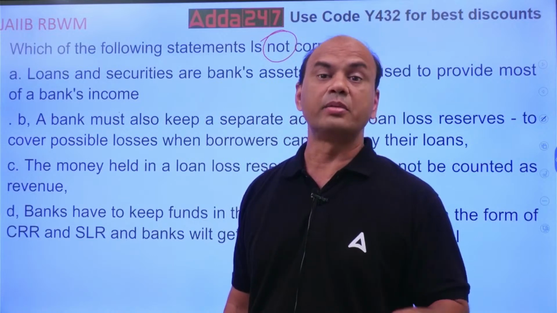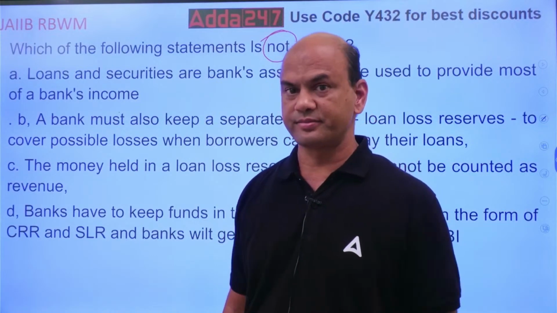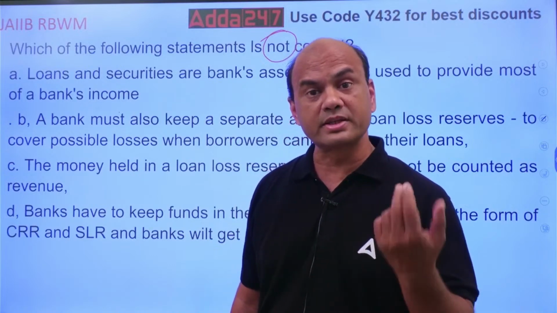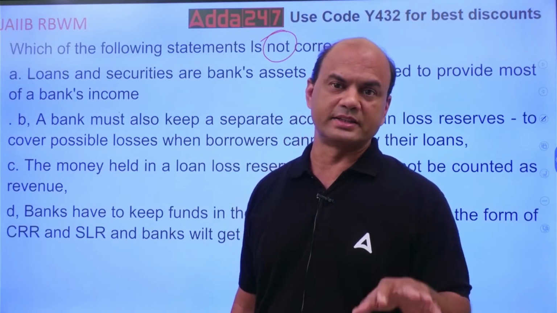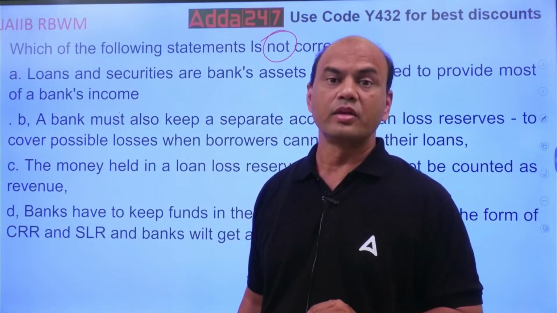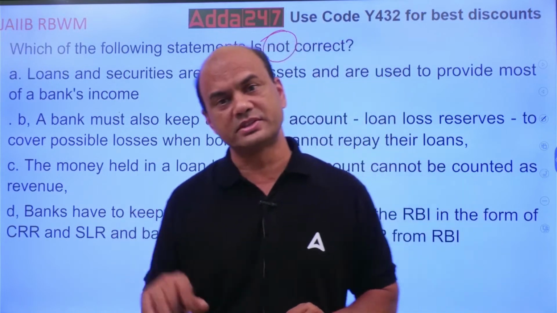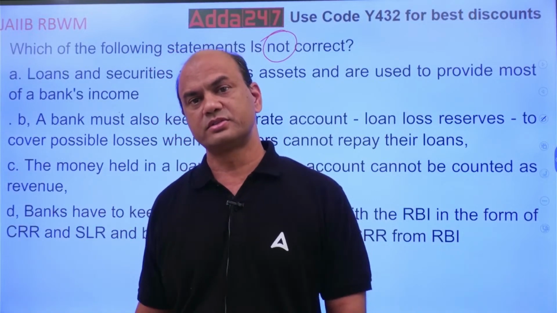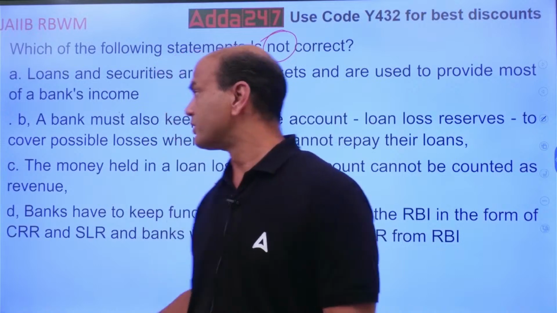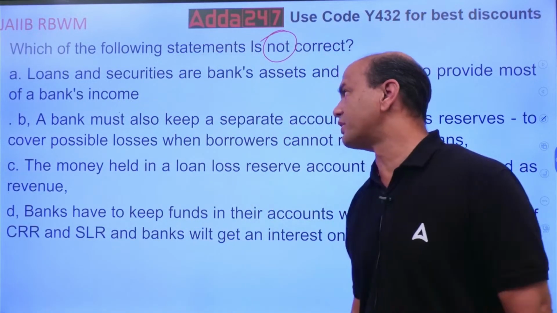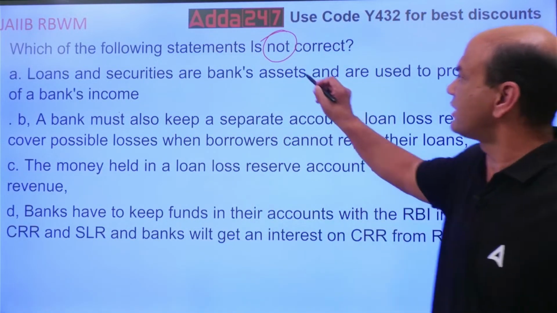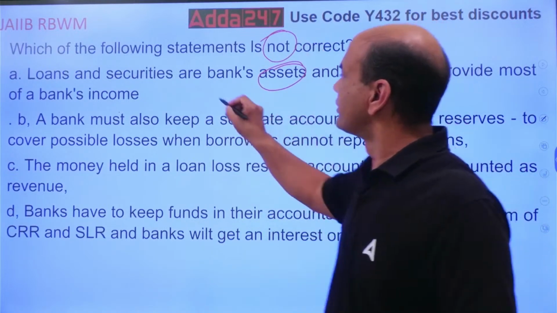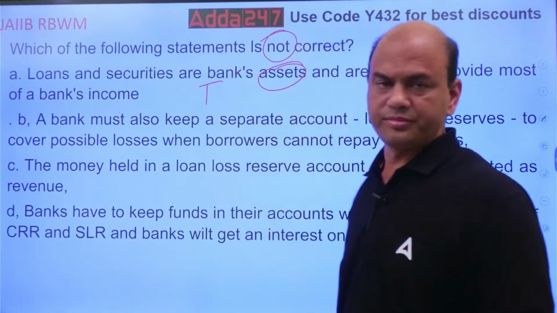Loans and the bonds which we purchase, not the bonds which we issue. Bonds which we purchase, that's an asset. What are the liabilities? Deposits and the bonds which I issue. I give the bonds, so there is a liability. So this statement, loans and securities are banks' assets, is correct. That is true. But you want not true. So this is out.